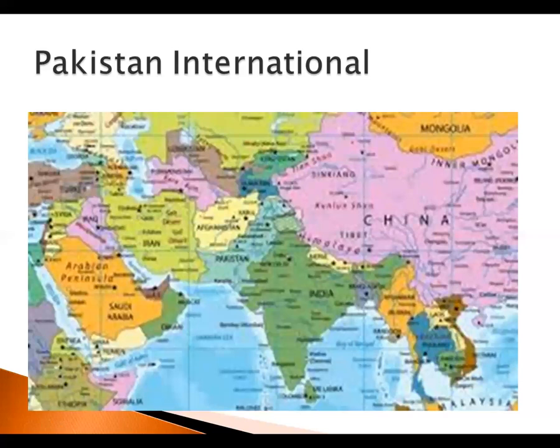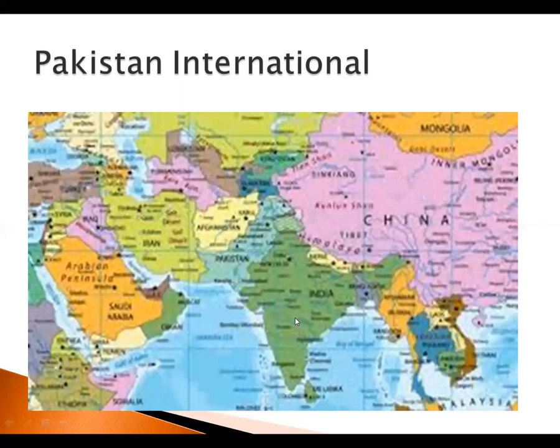Pakistan in the international scenario, we can find it in this manner. We can see that Pakistan is almost in the center of the dry land on this earth. 25% is dry land, and the rest, 75%, is water. So Pakistan is almost in the middle of the whole land. Iran is here. Then there is the Arabian peninsula, around which all these Middle East countries are located.